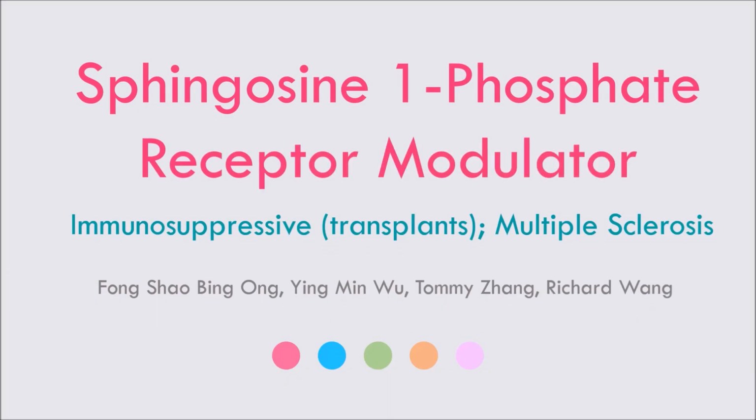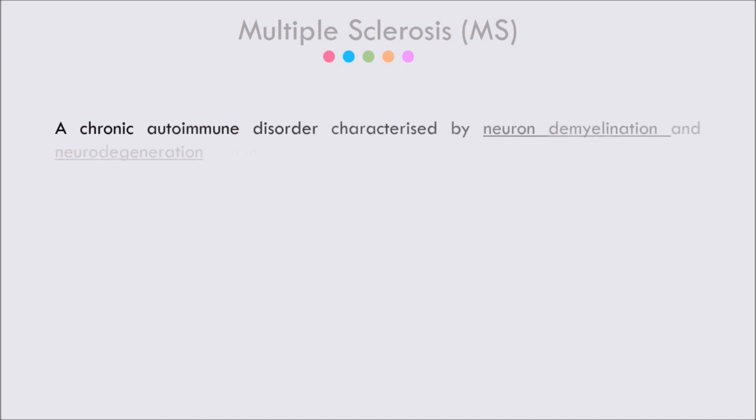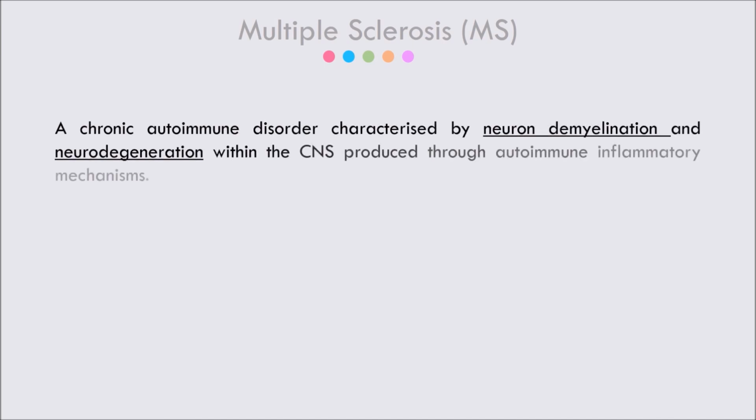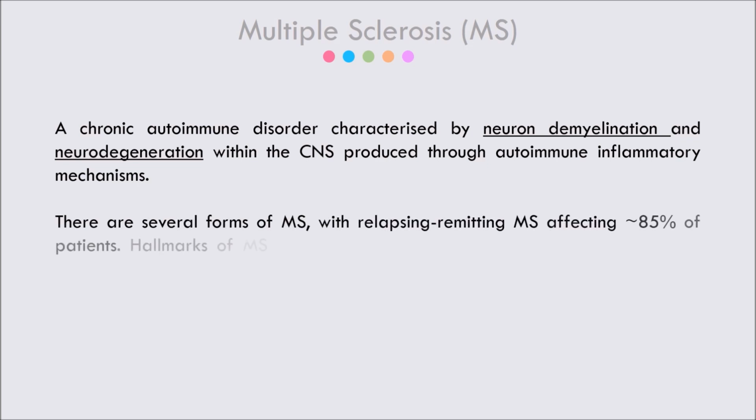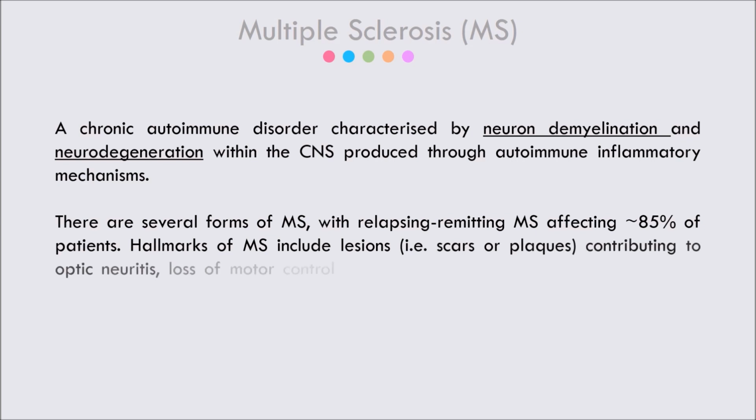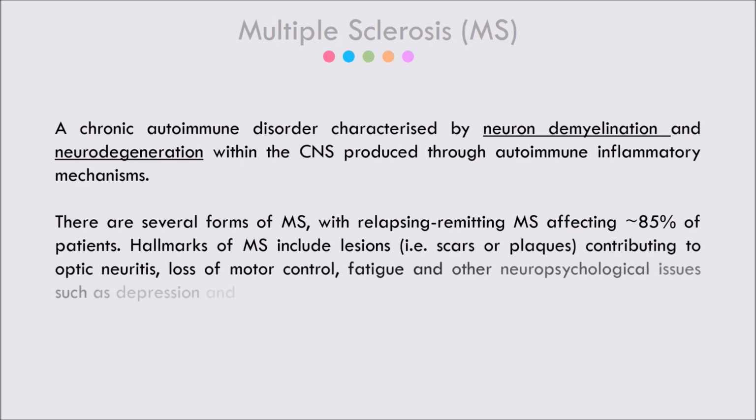Today we'll be looking at Sphingosine 1 phosphate receptor modulator, an immunosuppressive for multiple sclerosis. Multiple sclerosis, MS, is a chronic autoimmune disorder characterized by neuron demyelination and neurodegeneration within the CNS produced through autoimmune inflammatory mechanisms. There are several forms of MS, with relapsing remitting MS affecting about 85% of patients.